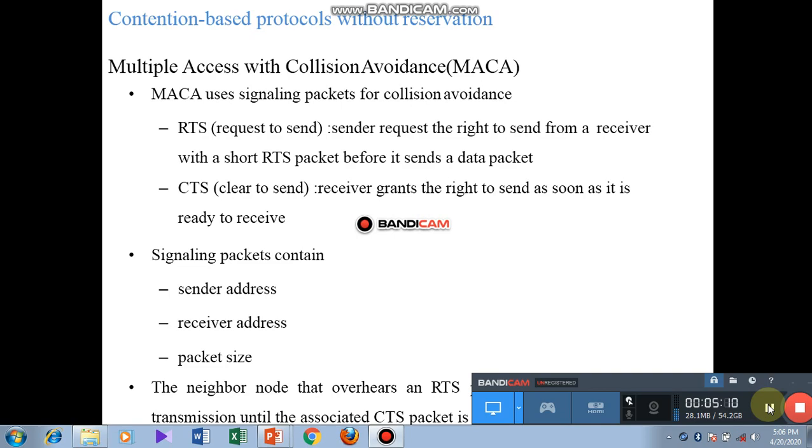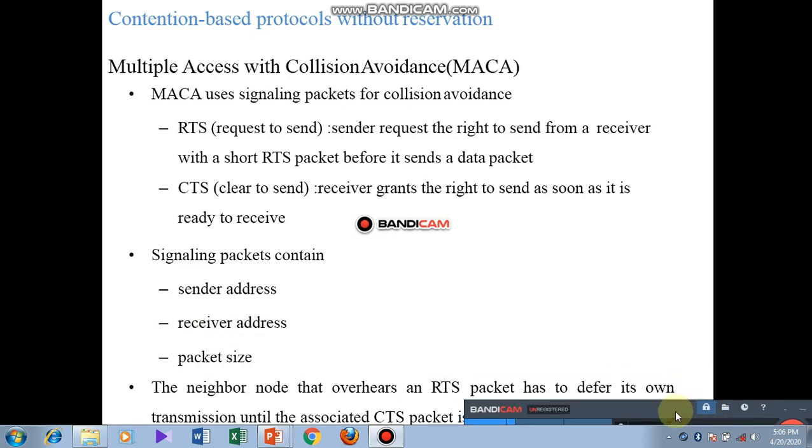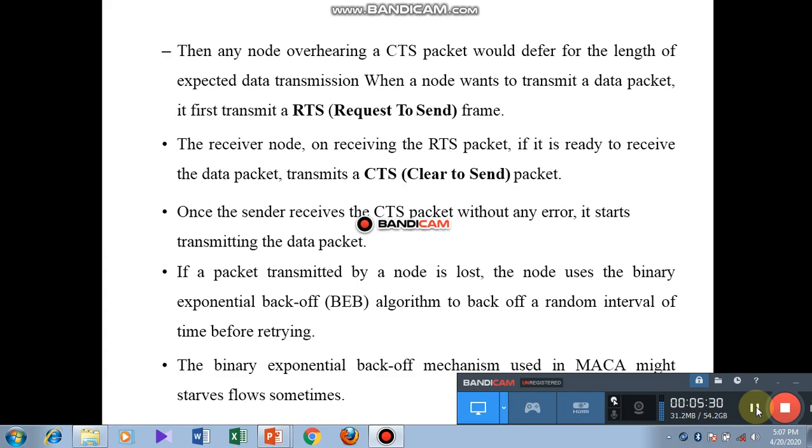Signaling packets contain sender address, receiver address, and packet size. A neighbor node that overhears an RTS packet has to defer its own transmission until the associated CTS packet is transmitted. Any node overhearing a CTS packet will defer for the length of the expected data transmission.